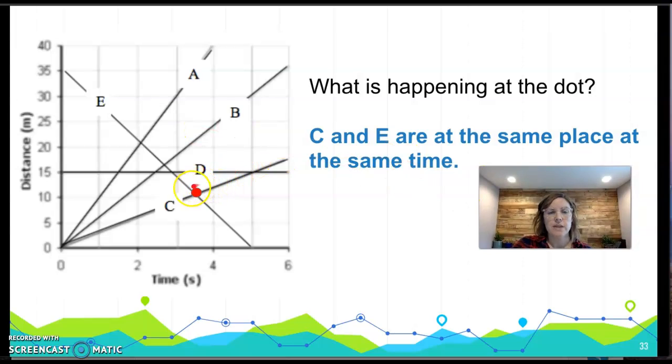So what is happening at this dot? We have E and C kind of colliding, and that means they're at the same place at the same time. Hopefully they didn't hit each other, but probably if you interpret this as people running or walking, that means they smacked into each other, right? They're at the same place at the same time.